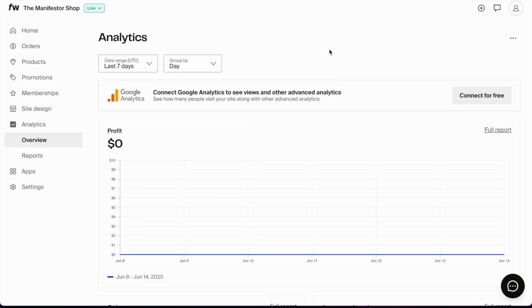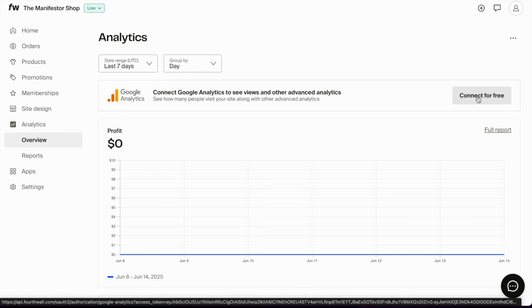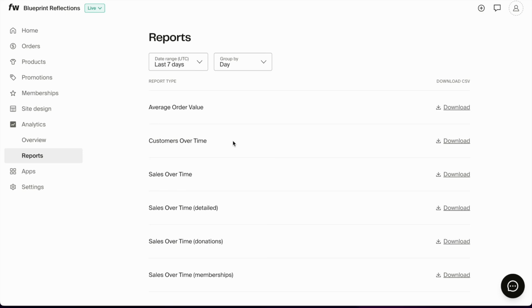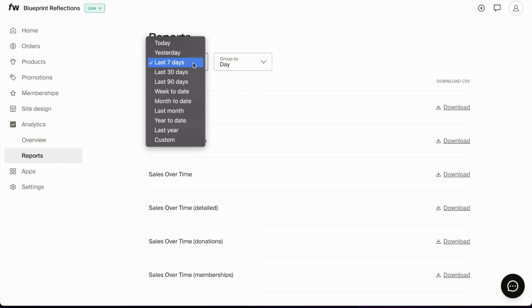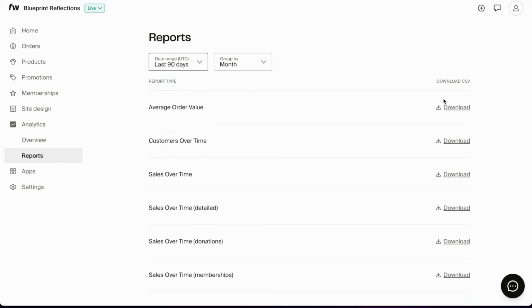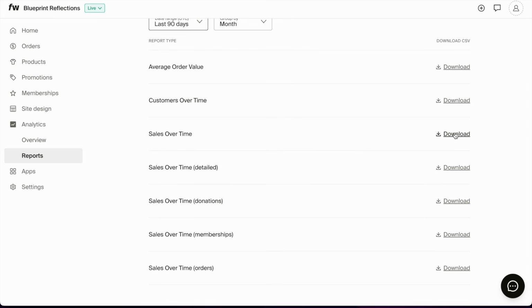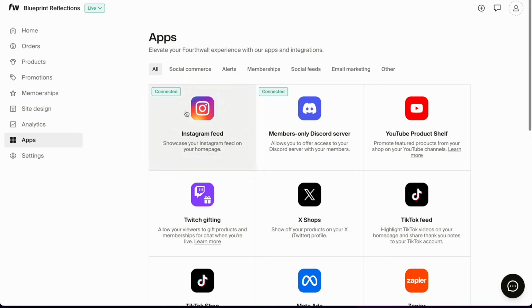Back to the screen. Now I've actually switched to a different account right now just to show you how the analytics look when it's not connected. You can click on connect for free to connect to Google Analytics, but you're going to have to set it up on Google Analytics first. And you also have reports that you can download from analytics. For example, I want the last 90 days and I want to download average order value or sales over time or donations or memberships. Moving on to apps, and these are apps that can be connected with Fourthwall.